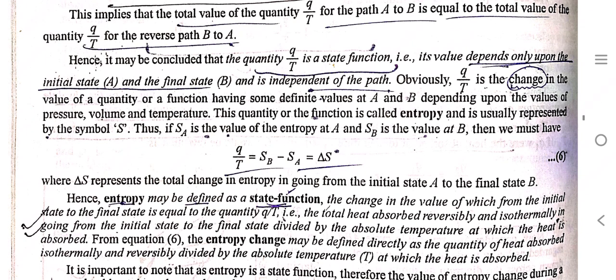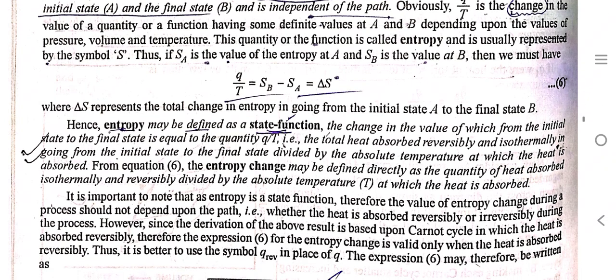So the Q by T is equal to S2 minus S1, which is equal to del S, the change in entropy. Entropy may be defined as a state function, the change in the value of which from the initial state to the final state is equal to the quantity Q by T, that is, the total heat absorbed reversibly and isothermally in going from the initial state to the final state divided by the absolute temperature at which the heat is absorbed. The entropy change may also be defined directly as the quantity of heat absorbed isothermally and reversibly divided by the absolute temperature at which the heat is absorbed.